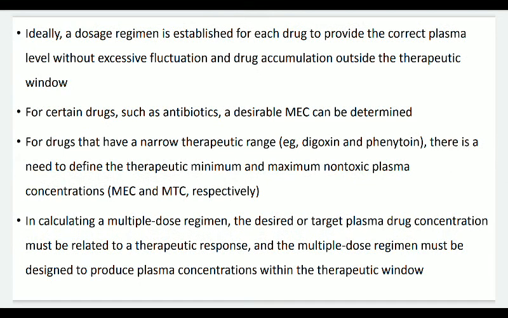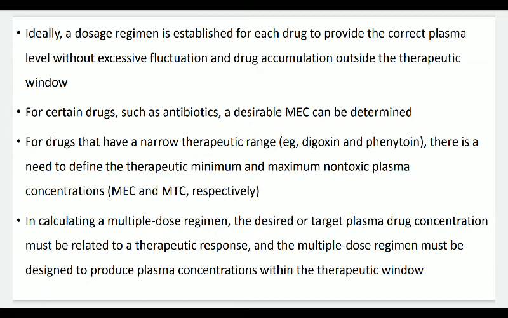Further, it says that ideally a dosage regimen is established for each drug to provide the correct plasma level without excessive fluctuation and drug accumulation outside the therapeutic window. Please remember that excessive drug accumulation is not desirable because it will lead to toxicity and side effects. At the same time, drug levels outside the therapeutic window, that is below the minimum effective concentration, would not result in any kind of therapeutic outcome.